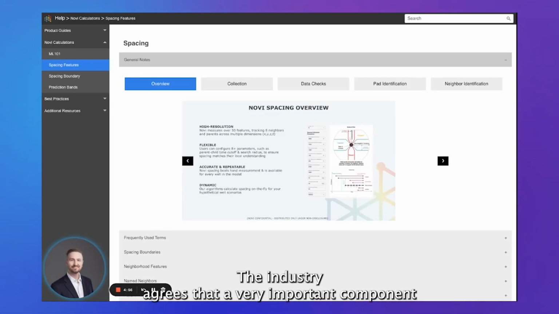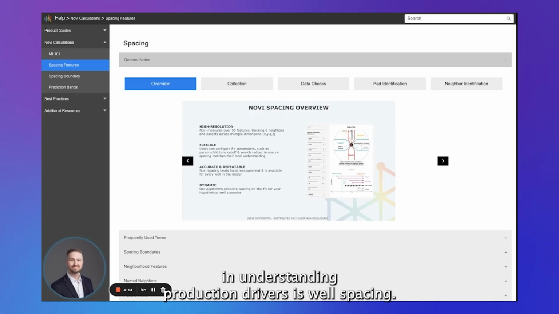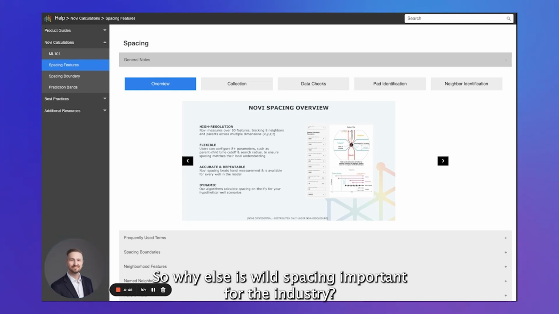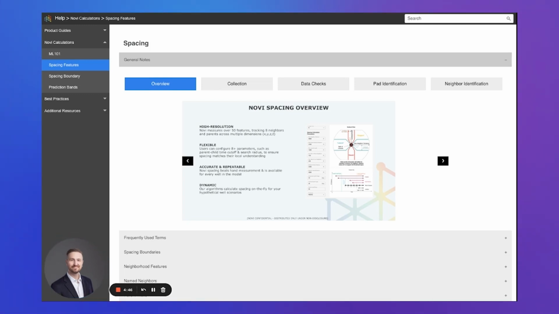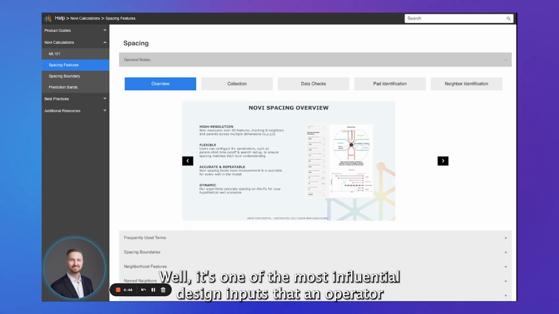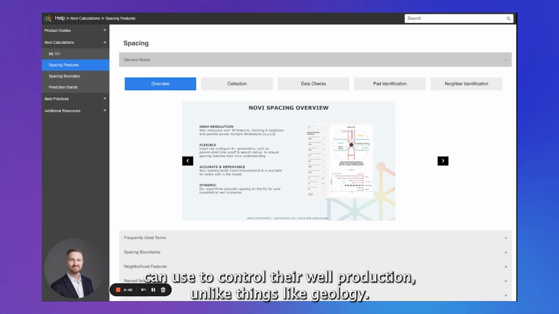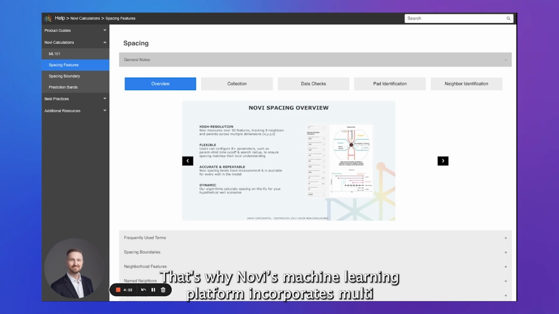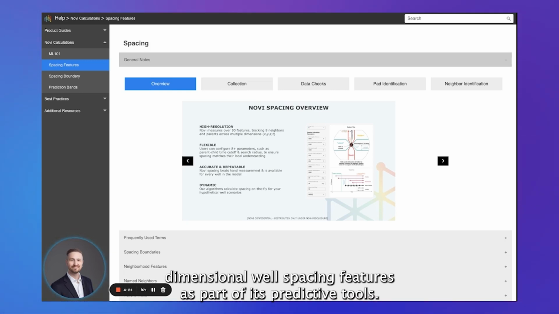The industry agrees that a very important component in understanding production drivers is well spacing. So why else is well spacing important for the industry? Well, it's one of the most influential design inputs that an operator can use to control their well production, unlike things like geology. That's why Novi's machine learning platform incorporates multi-dimensional well spacing features as part of its predictive tools.